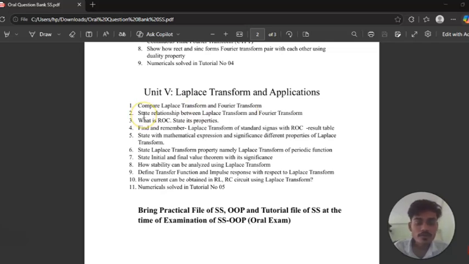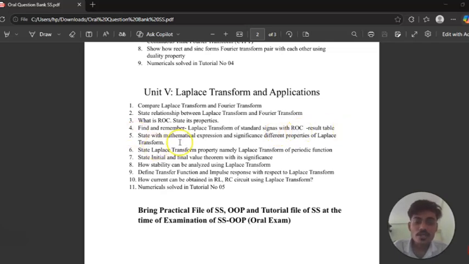After that, we will move on to the second question, that is state the relationship between the Laplace transform and Fourier transform. After that, question number 3: what is ROC and its properties? ROC stands for region of convergence. So what is the region of convergence and what are its properties? After that, question number 4 is find and remember the Laplace transform of standard signals with ROC, in a result table.